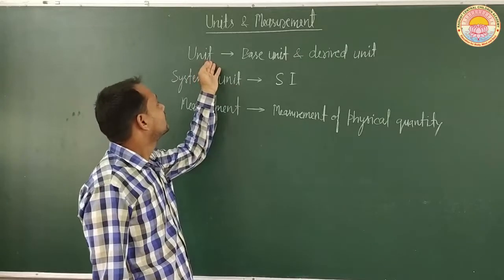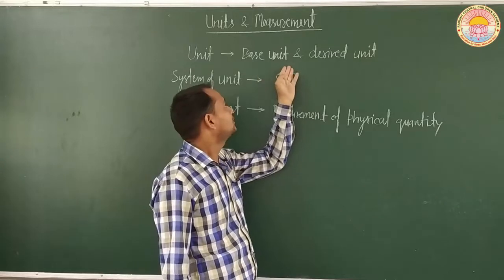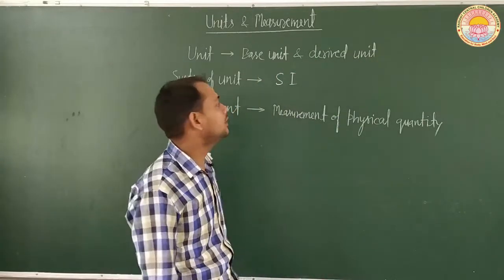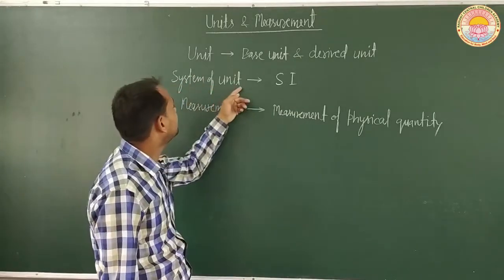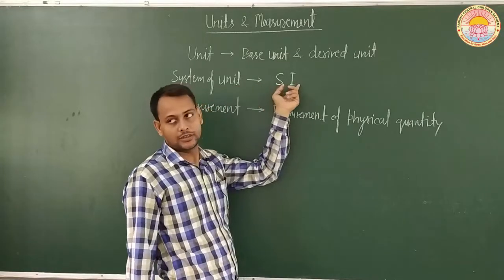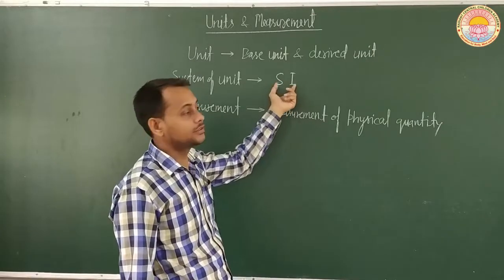Unit. In unit we have to study the base unit and derived unit, and the system of unit, in which we have to study basically the SI system, which is the international system of unit.